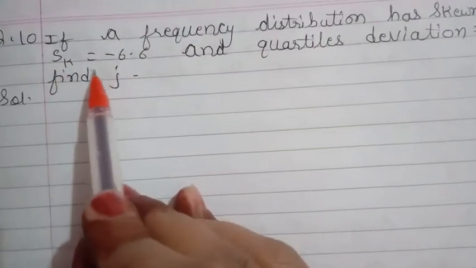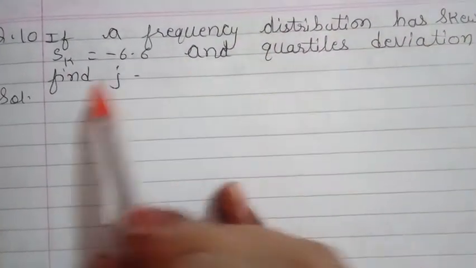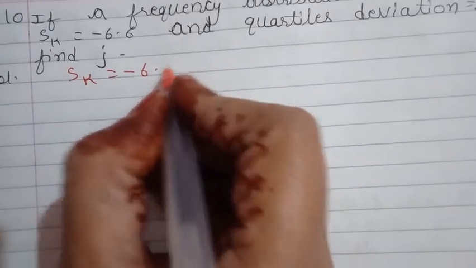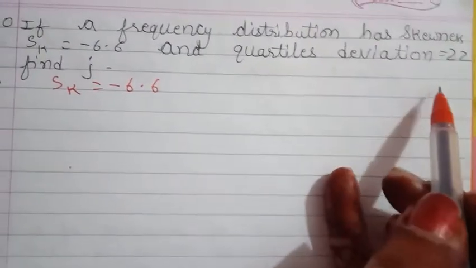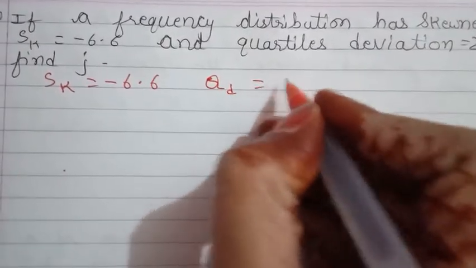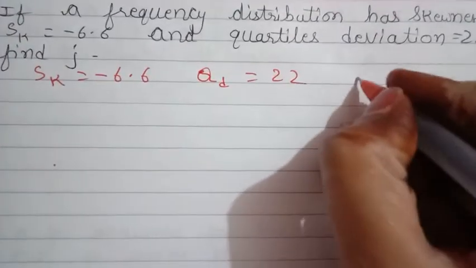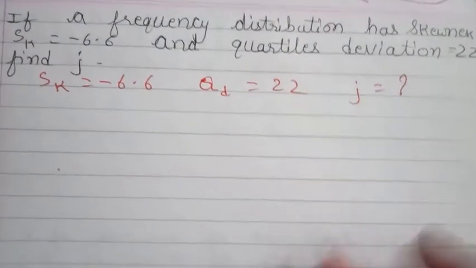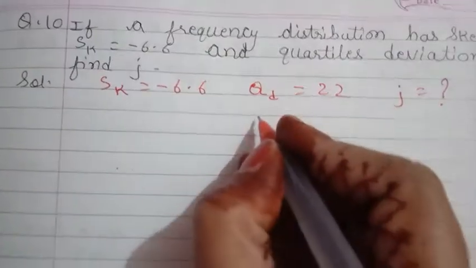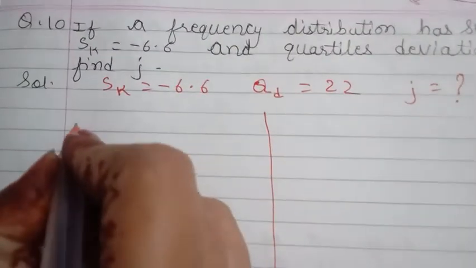Question number 10. If a frequency distribution has skewness Sk is equal to minus 6.6 and quartile deviation is equal to 22. Quartile deviation, that is QD, is equal to 22. We have to find the value of J. Now here, what is our J formula?